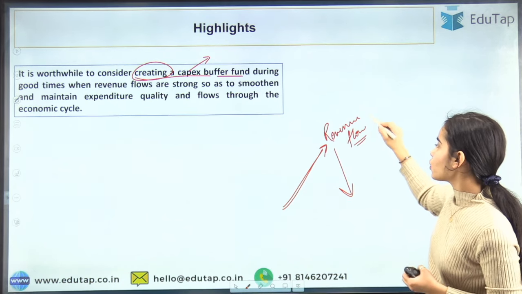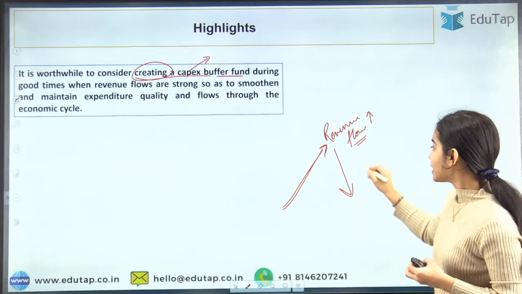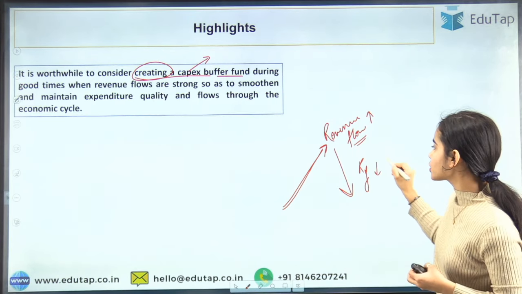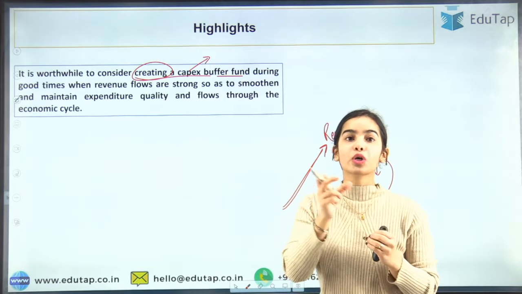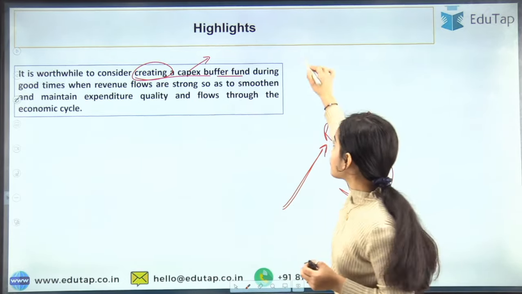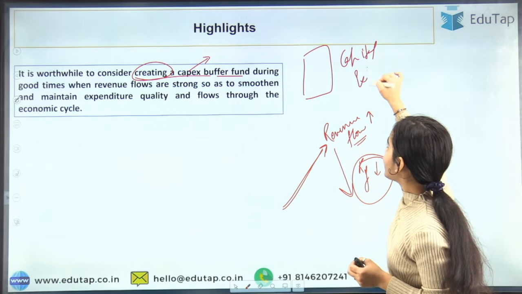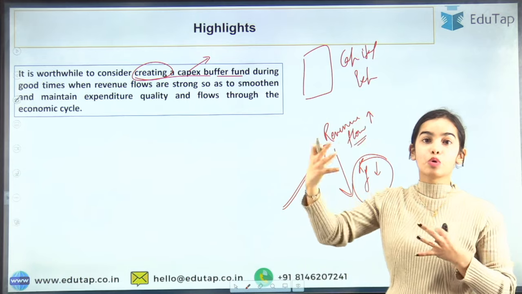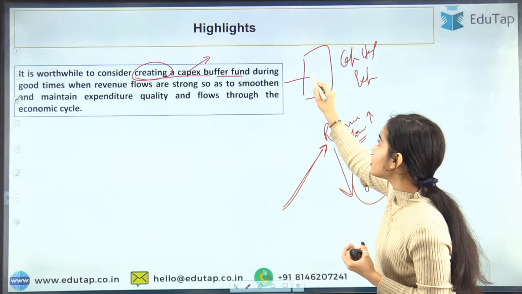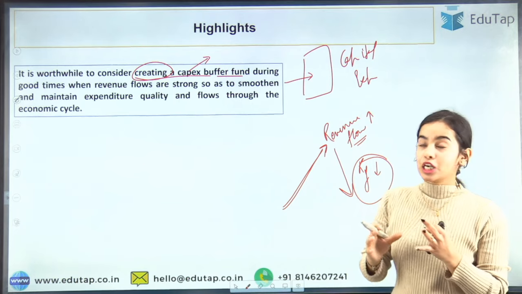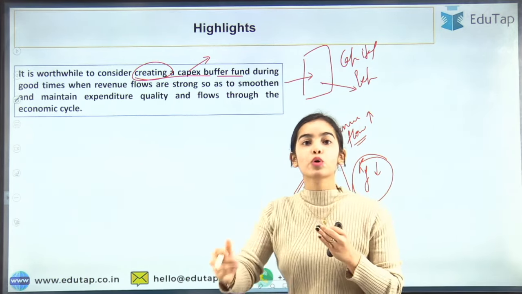When the revenue flow of the government is quite high, then there comes a downturn in the economy when the revenue flow to the governments is quite low. So now there is a need to make a fund for the capital expenditure. This fund will be made so that during the time of the boom, during the time of high revenue flow, the money will be saved in this fund, so that this money can be utilized when the revenue flows are less.